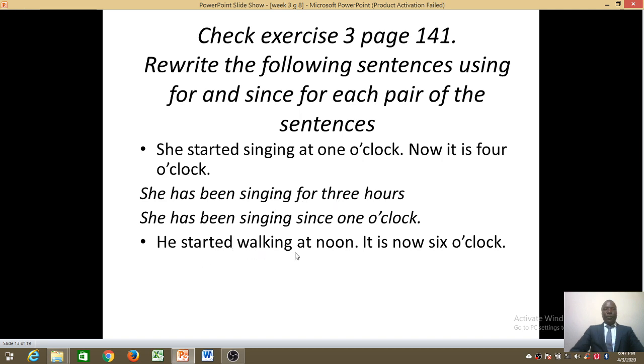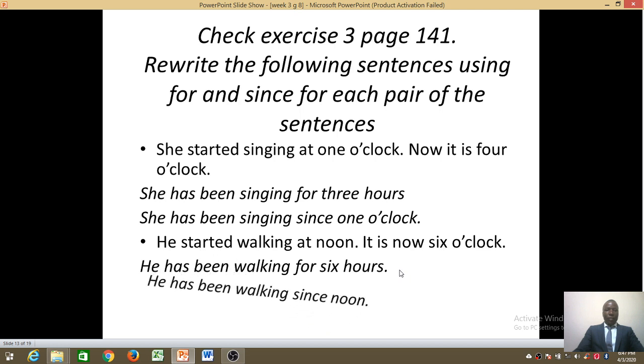He started working at noon. It is now 6 o'clock. Let's use for. He has been working for 6 hours. He has been working for 6 hours. Use since. He has been working since noon.